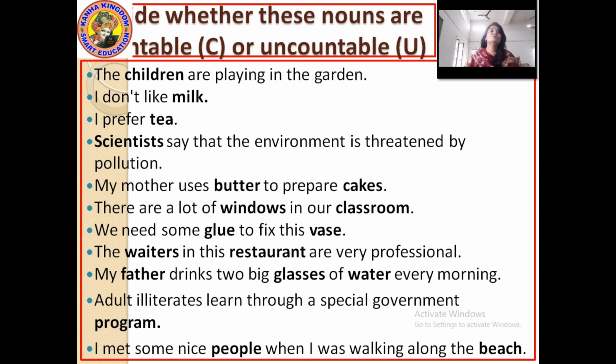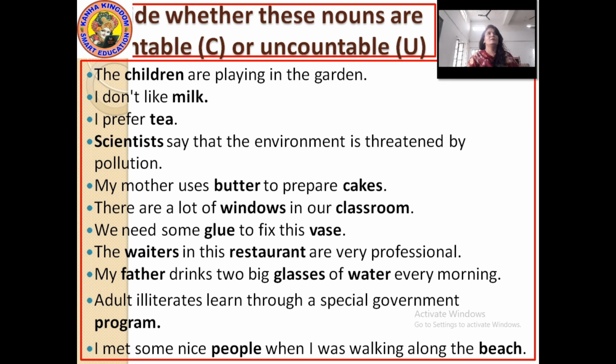You have to note down this exercise in your notebook. Write C in front of the words you feel are countable, and write U in front of the words you feel are uncountable.